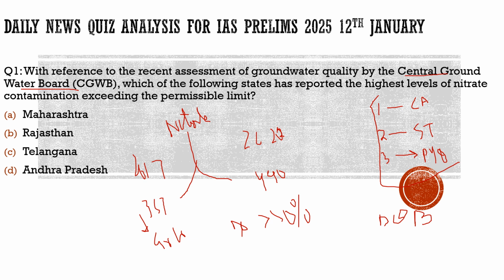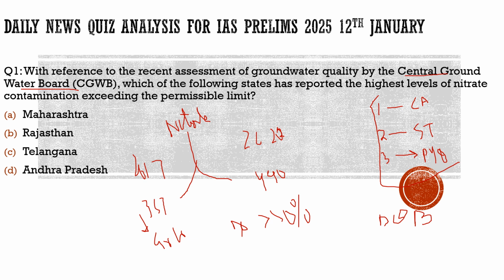We discussed blue baby syndrome in our recent class also, which is caused by excess nitrates in the groundwater. When we drink water which is polluted by nitrates, these nitrates bind with the hemoglobin, and our hemoglobin is not able to carry the oxygen.